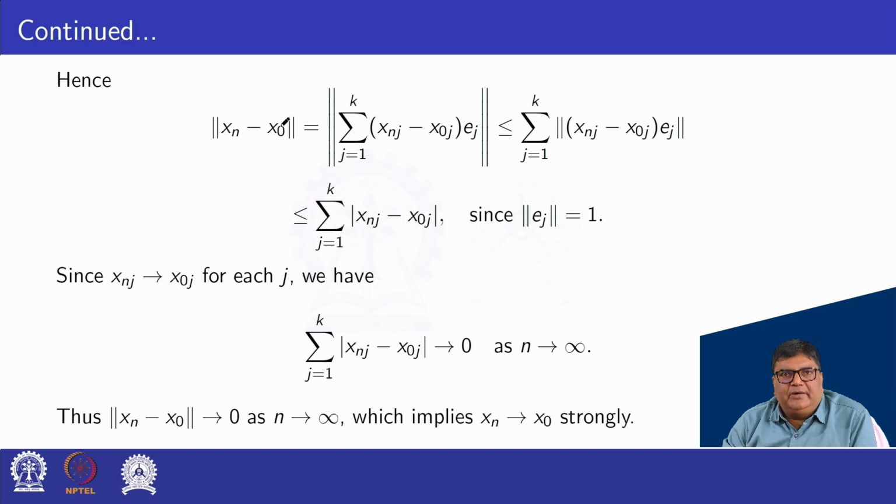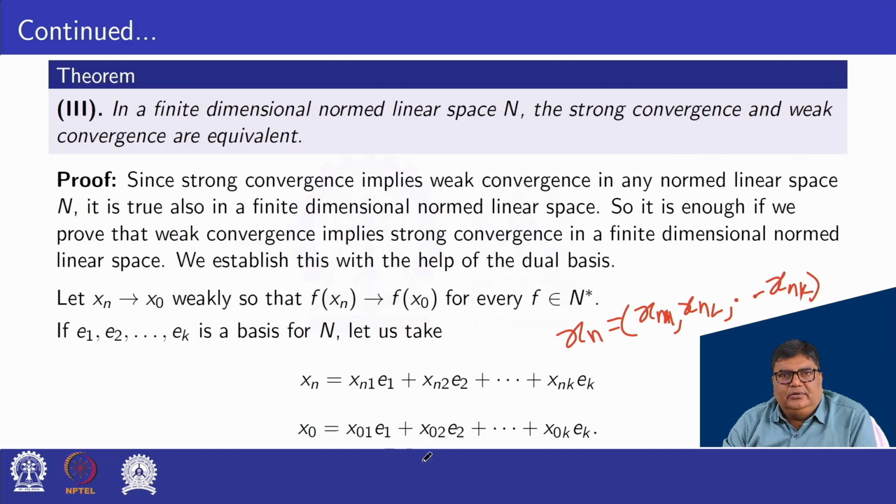Norm of xn minus x0 is equal to the norm of summation j equal to 1 to k of xnj minus x0j times ej.